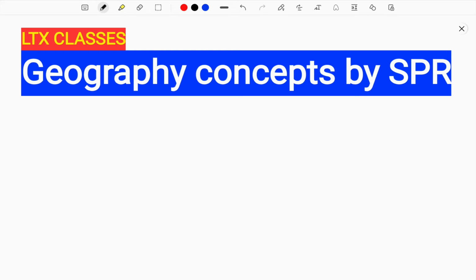Today we're going to deal with geographical concepts. Important geographical concepts that are required for your UPSC preparation, and we'll be creating a basic knowledge of what is geography and what all the concepts present in geography are, and that will make your preparation much easier.